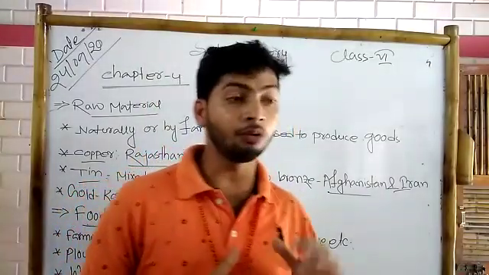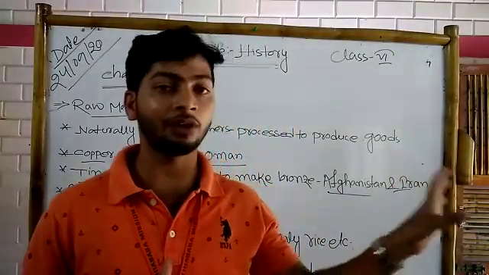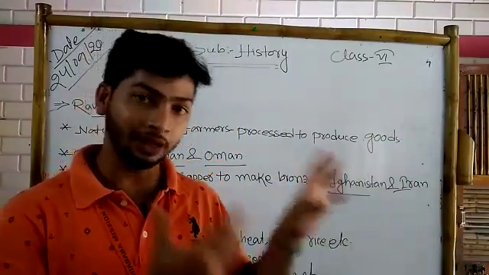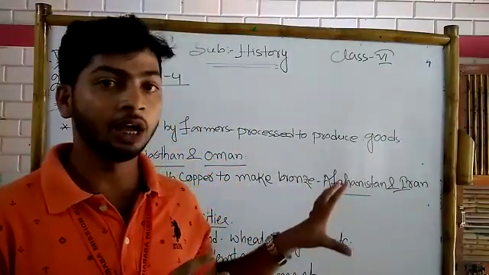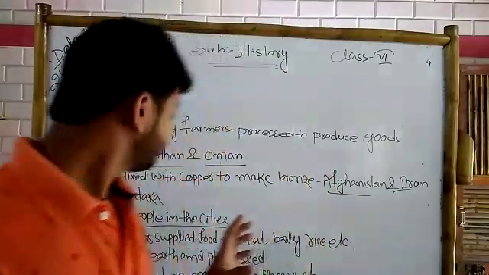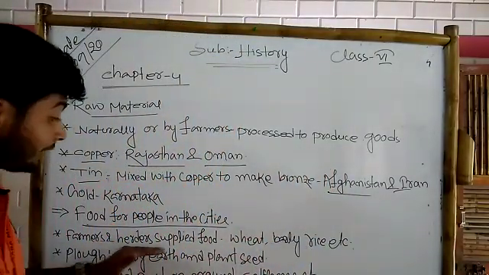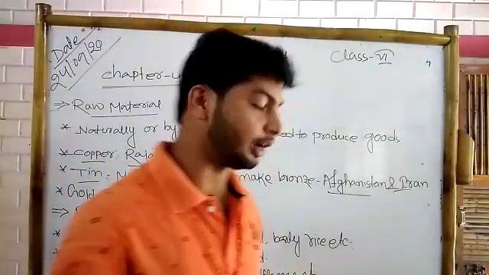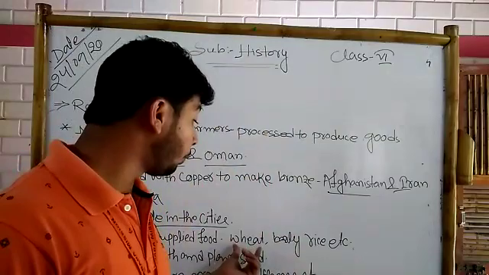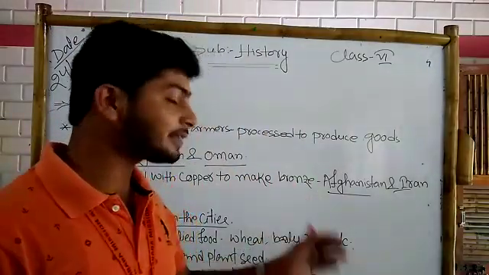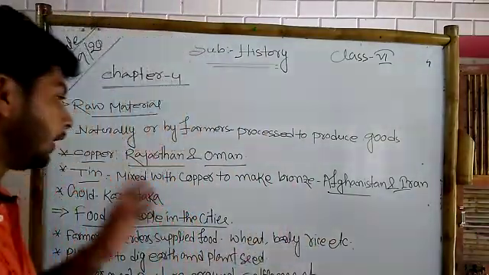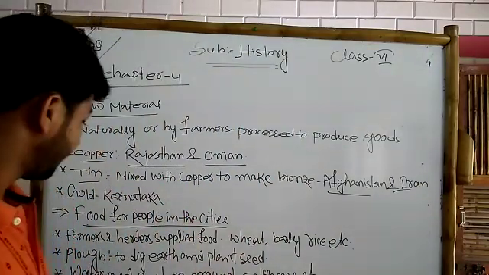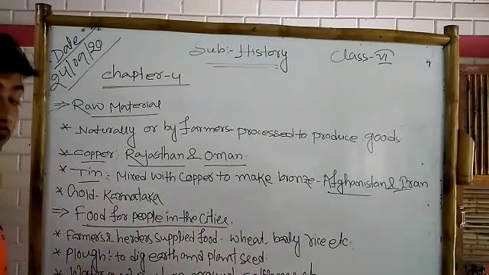Normally the eastern part has the farmers or herders, who produce different kinds of food and supply this food to the western part. That means those who live in the west are employers. Farmers and herders supply the food, wheat, barley and rice, and they supply this food to the western part. Clear?